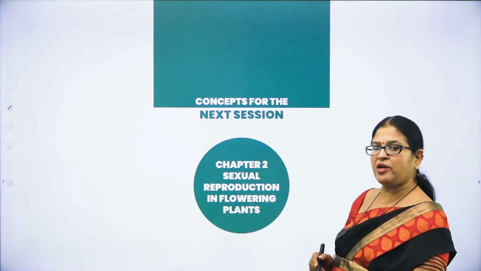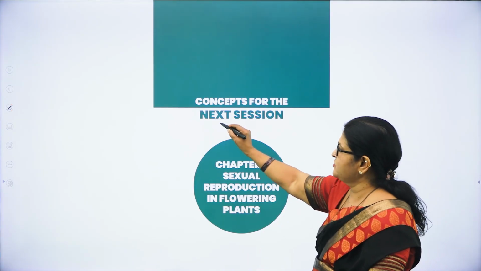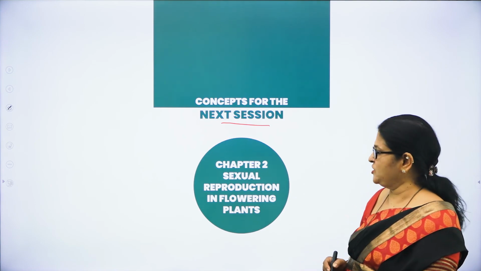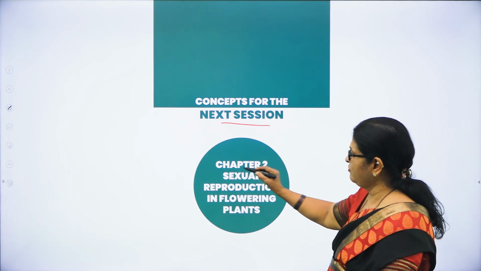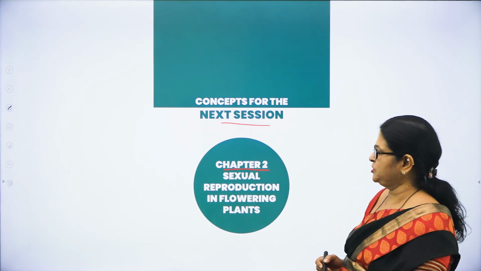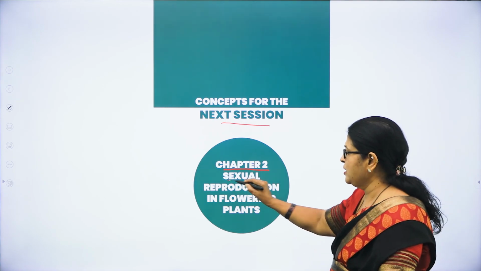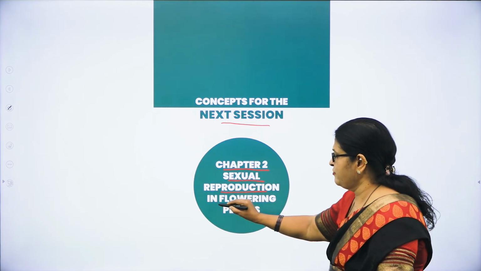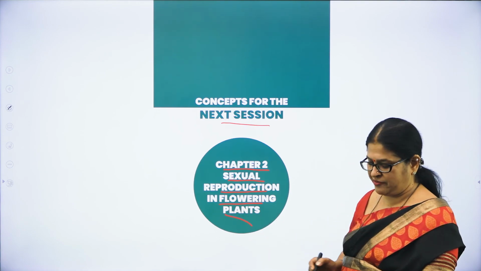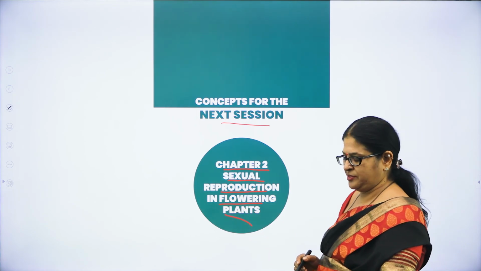So children, what are we going to study in the next session? In the next session, you are going to deal with a very important chapter 2 of your syllabus called sexual reproduction in flowering plants. This is also a very interesting chapter, right?